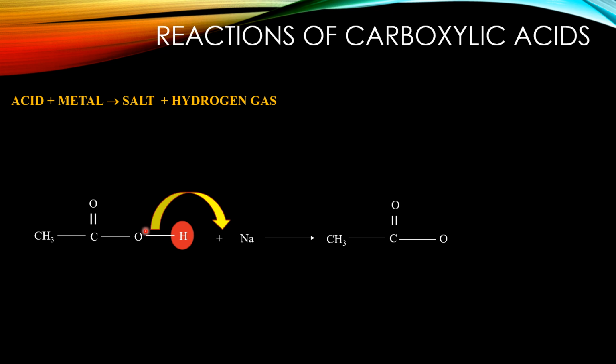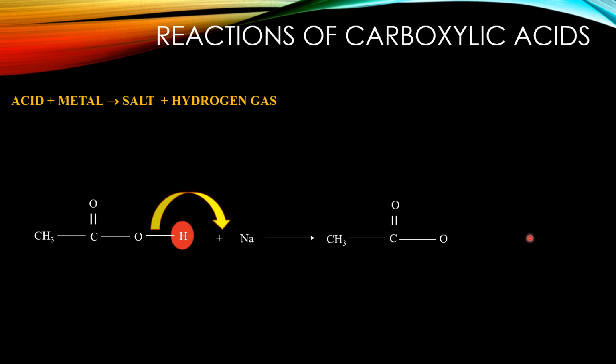Now this O minus cannot be left on its own. The entire structure, this is the one, CH3COO with a minus charge. It's an anion. The two carbon atoms in the anion, the prefix is eth. And when we have a carboxylic acid anion, it is called ethanoate ion. The suffix is anoate ion.